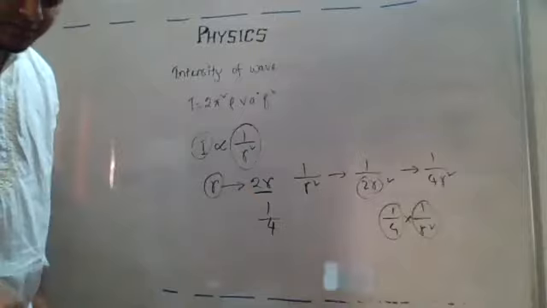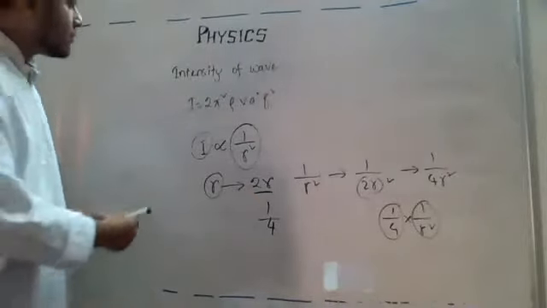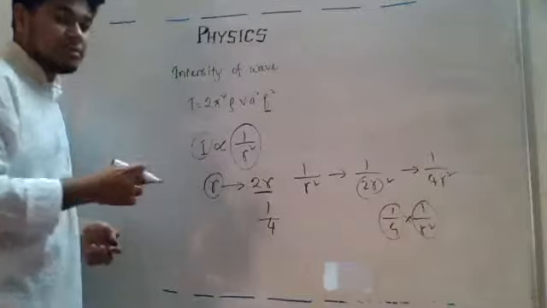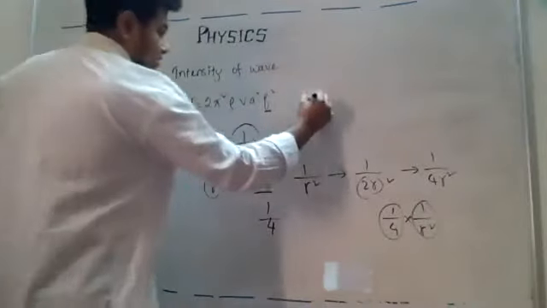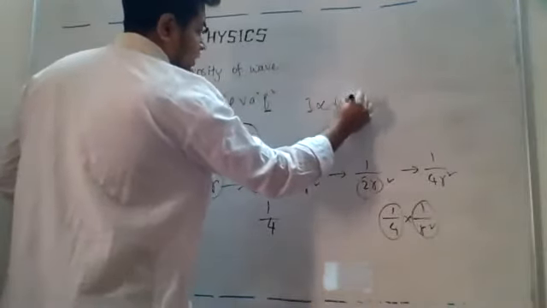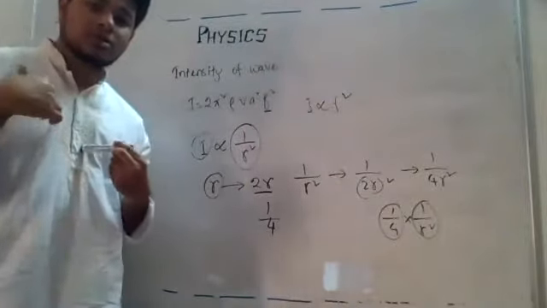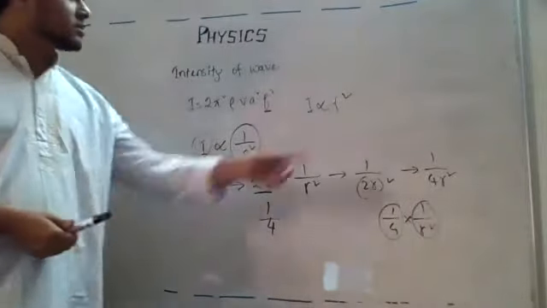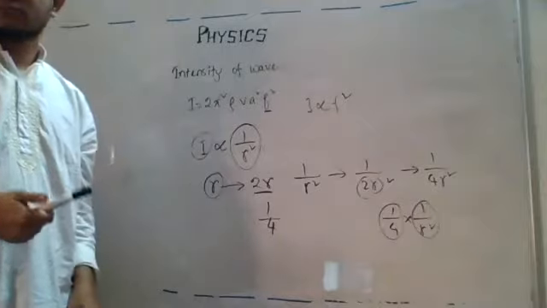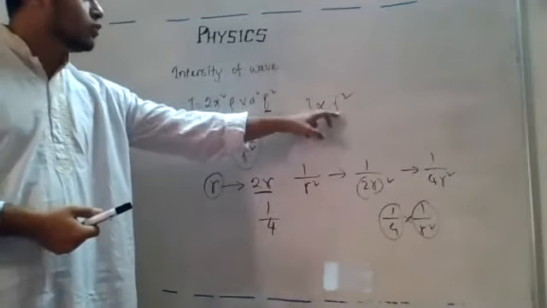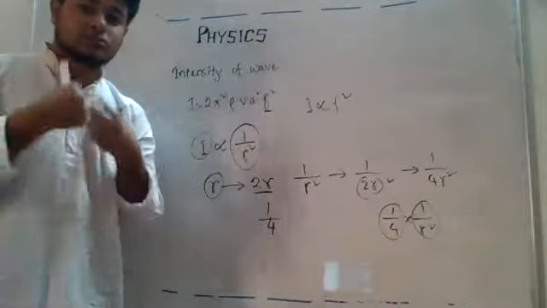The next factor is frequency of the source. From here it is also very clear what is the relationship with the frequency. It is the same as the amplitude, right? So it is directly proportional to the square of the frequency. So if the frequency is doubled, the intensity will be 4 times. Square is there. As the frequency is becoming double, 2 square is 4, so the intensity will become 4 times.